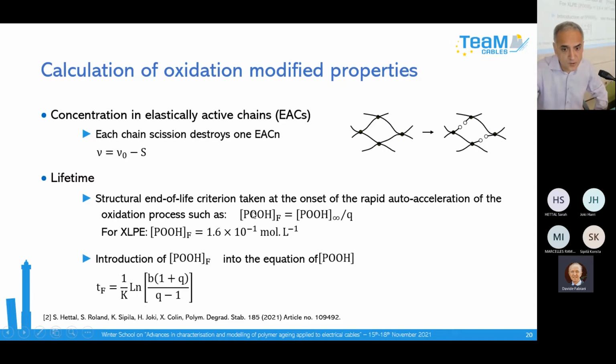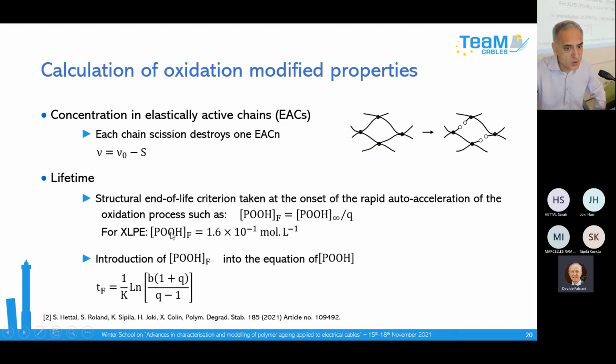And the species responsible for scission are hydroperoxides. So from a scientific point of view, it is justified to use hydroperoxide as the main species responsible for scission and thus for the rapid decrease of the elongation at break.